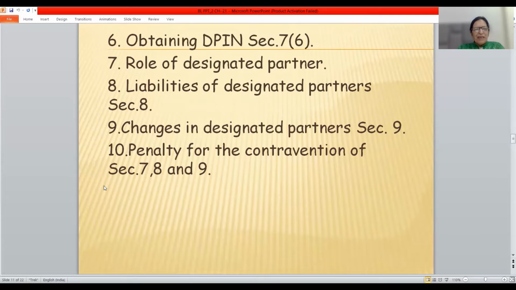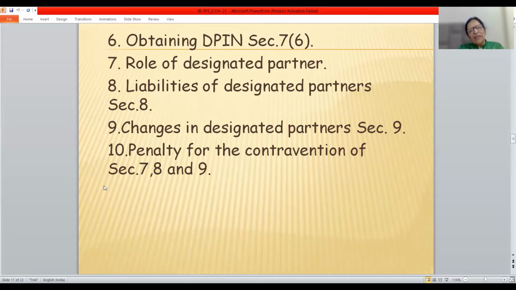So obtaining DPIN is a must for all the designated partners. DPIN stands for Designated Partner Identification Number. And this DPIN entitles the designated partner to put his digital signature certificate on the online document.